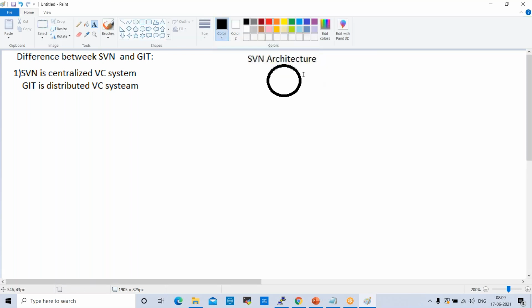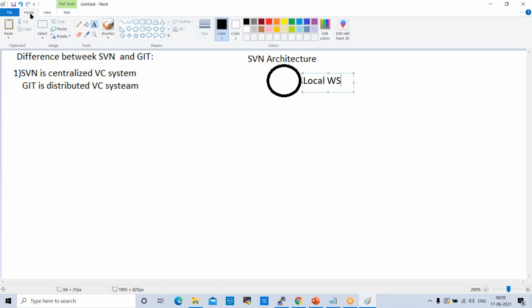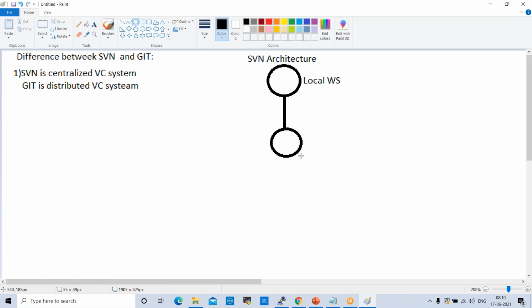So this is the local workspace in SVN. Once development is completed and testing is completed, the code should move to the index area, the staging area.